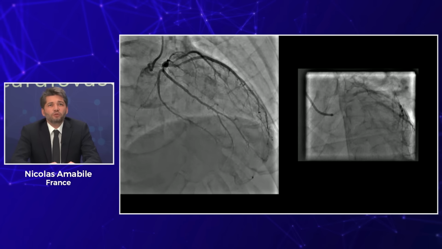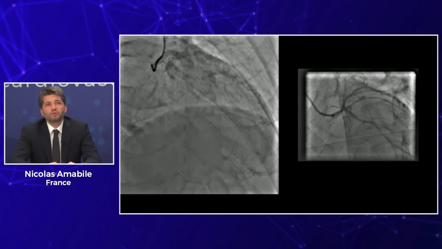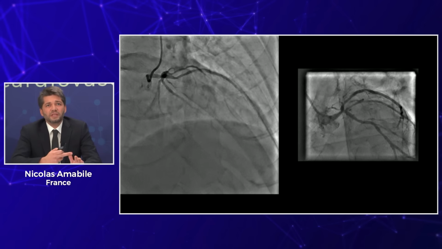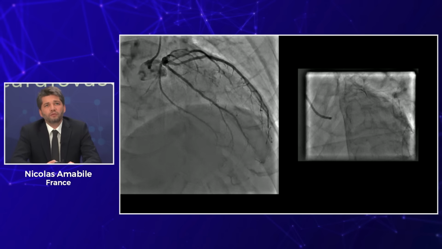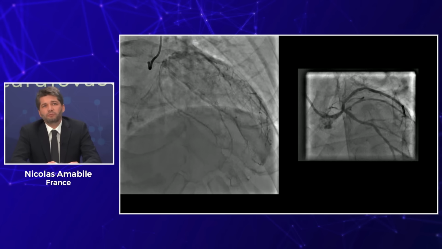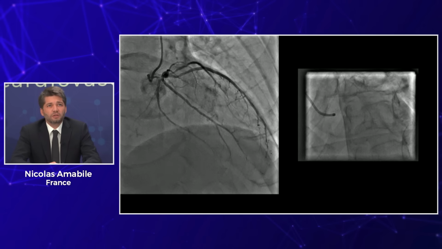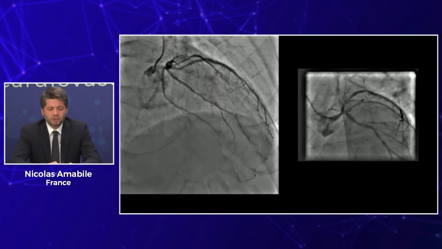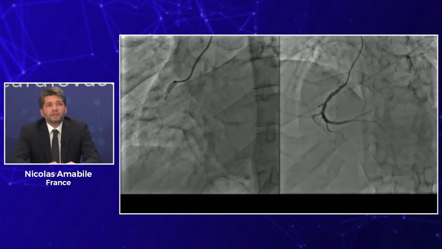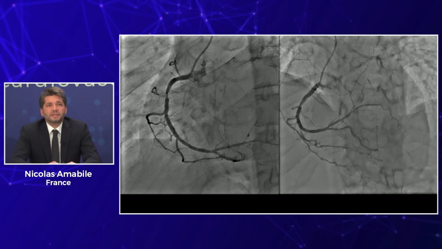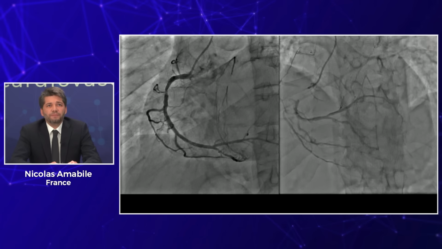The spider view on the right panel is probably less pejorative compared to the cranial view, but there's still some very distal left main disease with a potential trifurcation. So this is a kind of complex bifurcation. And the right coronary artery also presents some stenosis with diffuse disease.